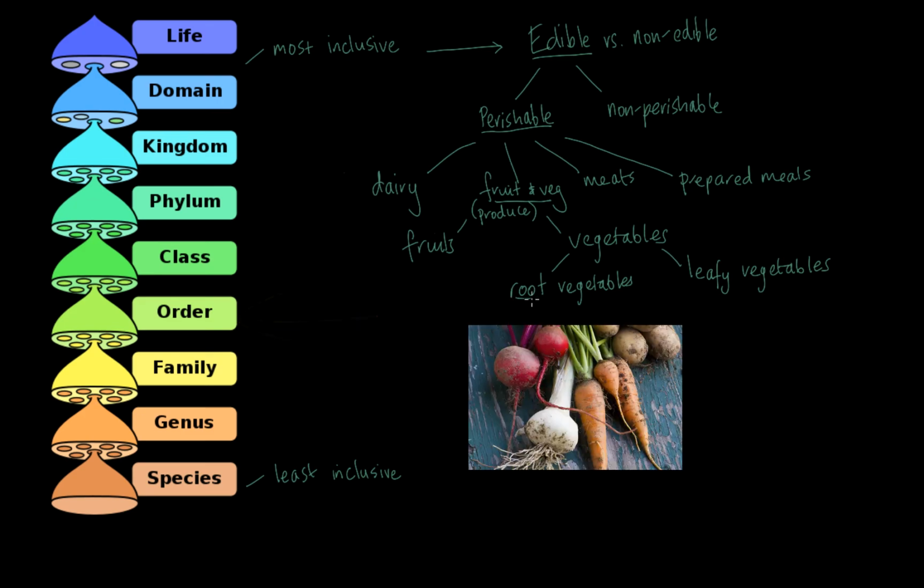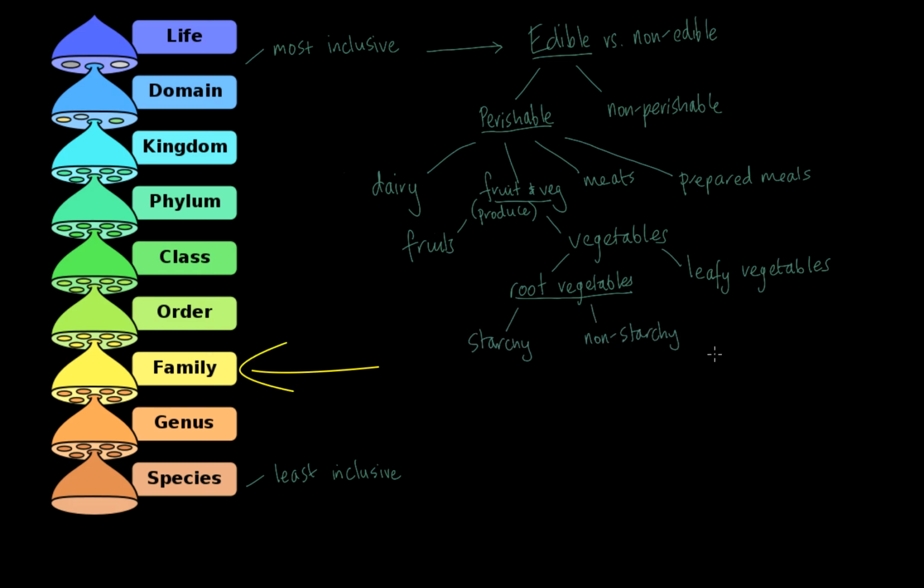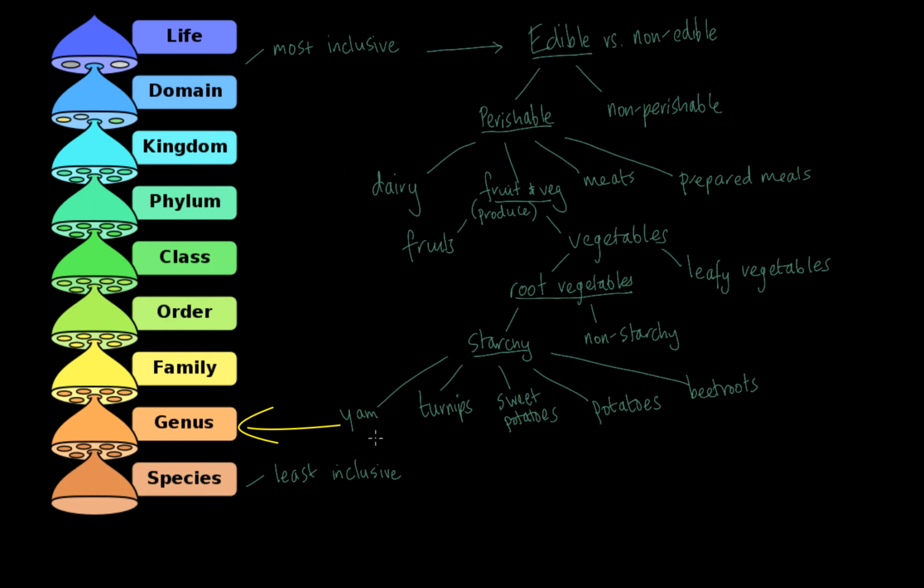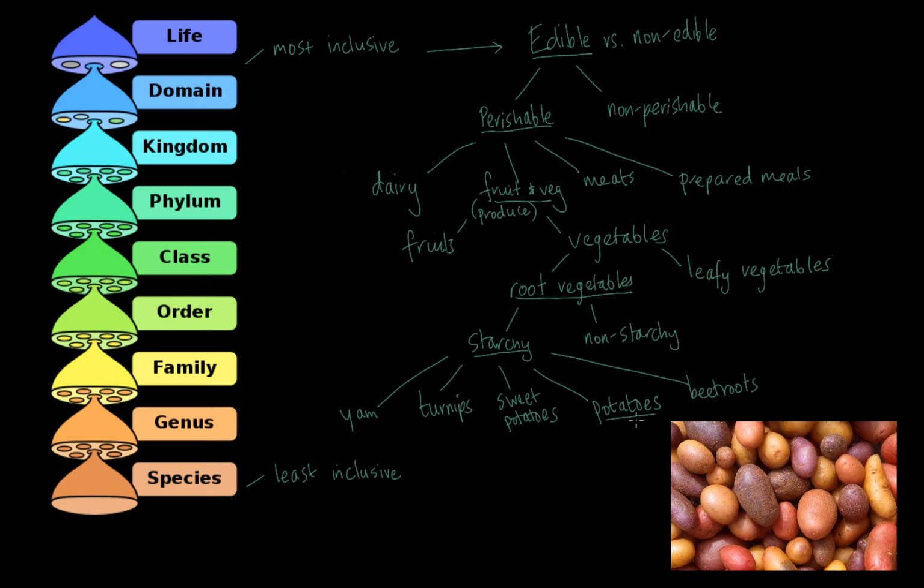Now let's take root vegetables, the order root vegetables, and let's find some families of root vegetables. How about starchy versus non-starchy? And let's think of some types of starchy root vegetables that we can get in the grocery store. I was able to come up with yams, turnips, sweet potatoes, and beetroots. Let's take potatoes and now let's come up with some species of potatoes. So this is the least inclusive category. So some types of potato.